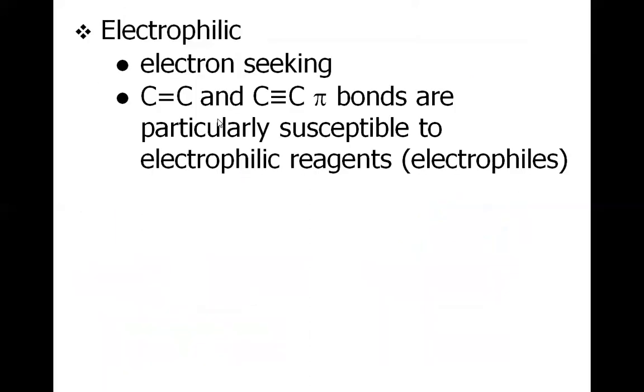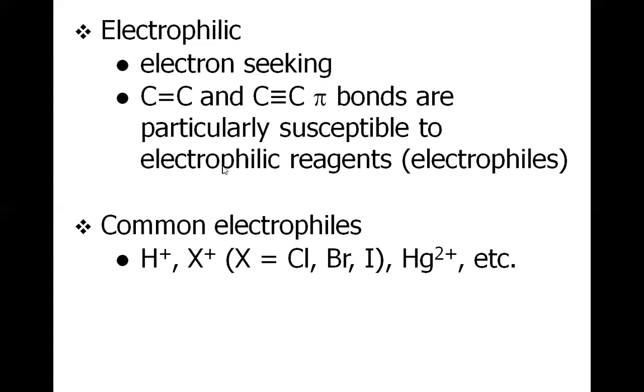First of all, let me tell you what electrophiles are. They are electron-seeking species, and carbon-carbon double and carbon-carbon triple bonds are particularly susceptible to electrophilic reagents. The common electrophiles are H positive, that is the proton, and X positive, which is called halonium in general, and specifically chloronium ion if it is Cl, bromonium ion if it is Br, and iodonium ion if it is iodine. We will also see some reactions associated with the mercurium ion, Hg positive.